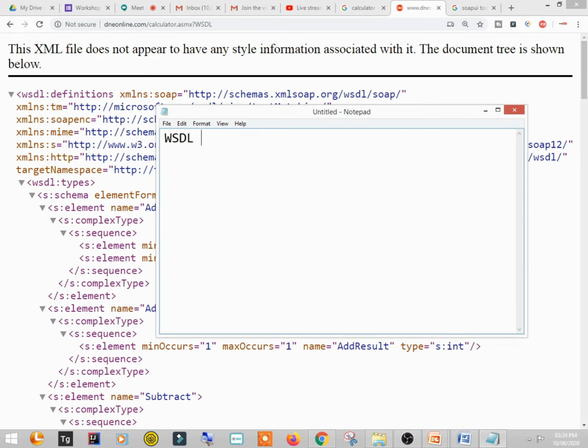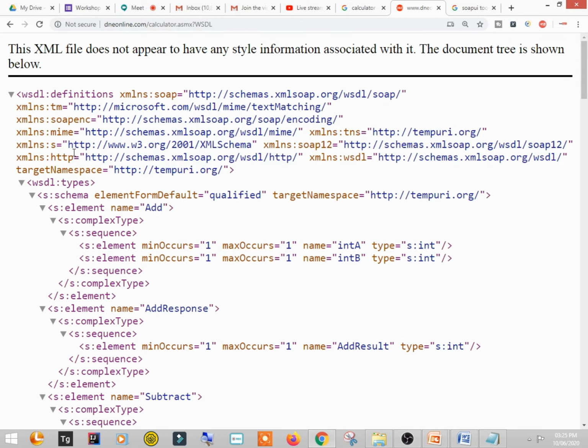WSDL. This is Web Services Description Language. Okay, it is pronounced like this, WSDL. Okay, so this is a web service.